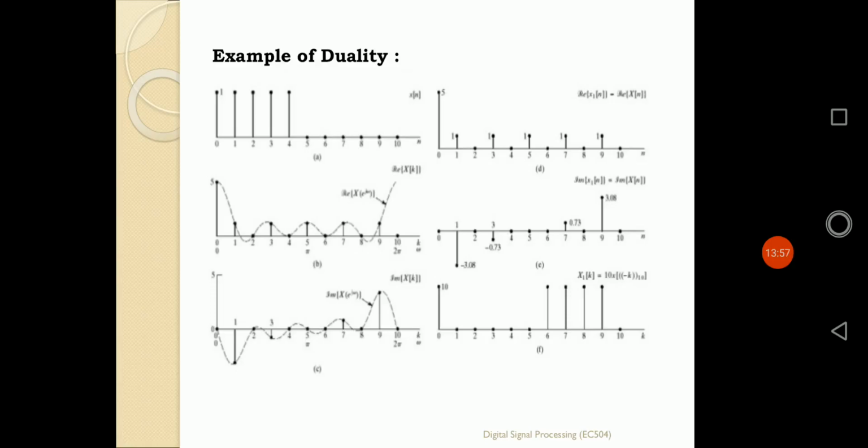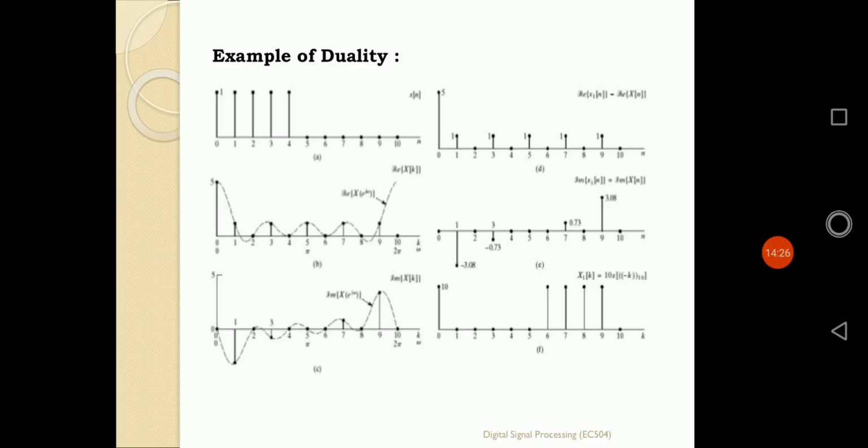The first one, just taking the figures A, B, C and D, E, F, as simple as that. A is nothing but the discrete time sequence x of n, B is defined as the x of k, C is a reverse nature of x of k, D is the expanded version of x of n, E is the expanded version but in reverse order, and lastly F is the shifted version of the original figure A.